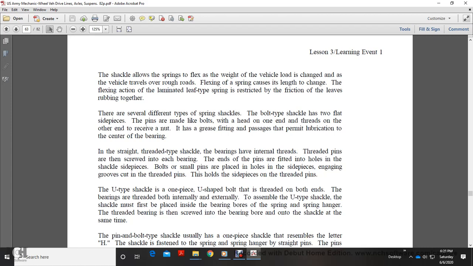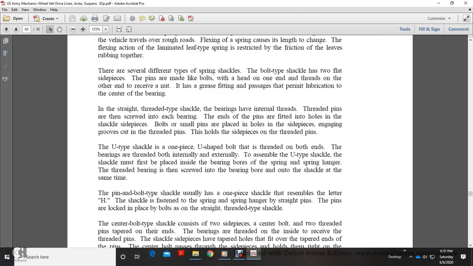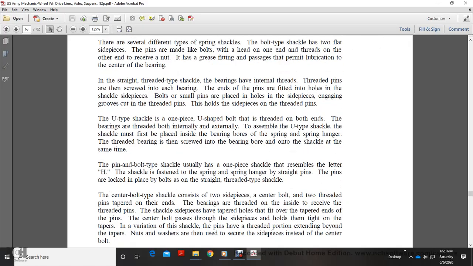The bolt type shackle has two flat side pieces. The pins are made like bolts, with a head on one end threaded and the other end receiving the nut. It has a grease fitting and passage permitting lubrication to the center of the bearing. Instead, the thread type shackle with bearings has internal threads and threaded pins that screw into each bearing, with the ends of the pins fitted into the holes. The shackle side pieces, bolts, and small pins are placed in the holes of the side pieces and engage the groove in the threaded pins.